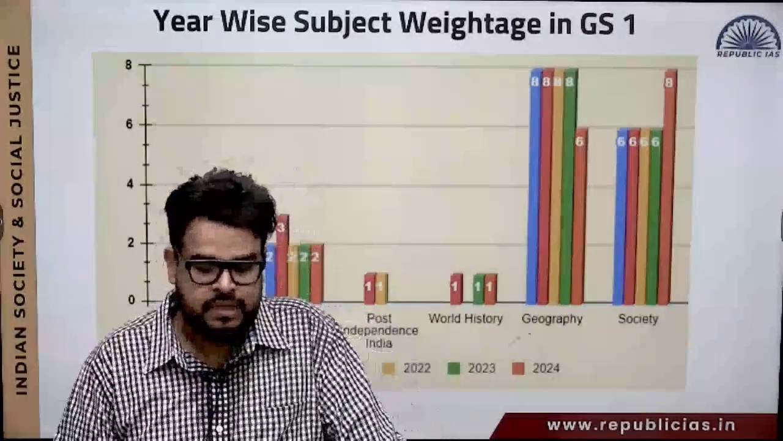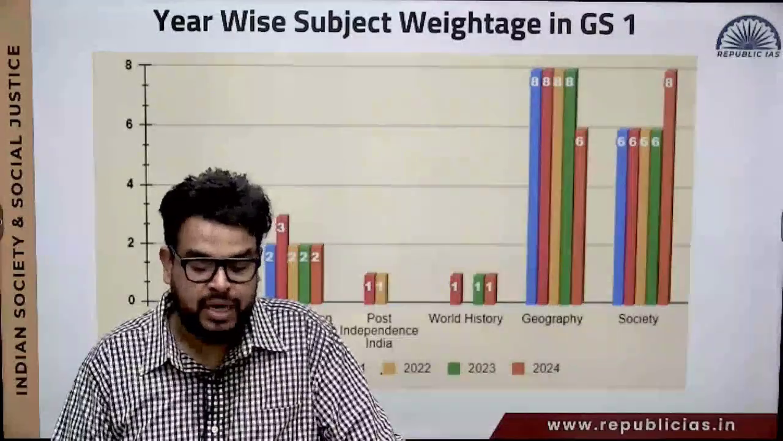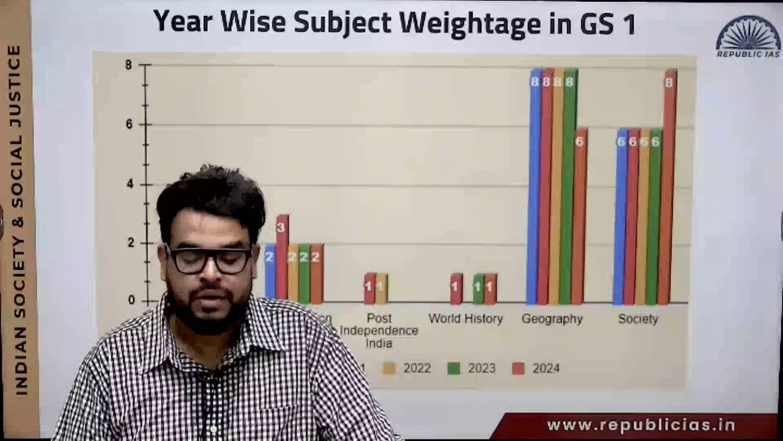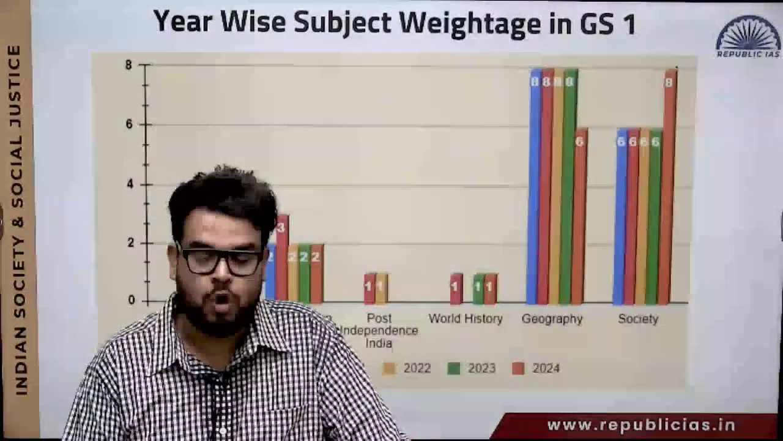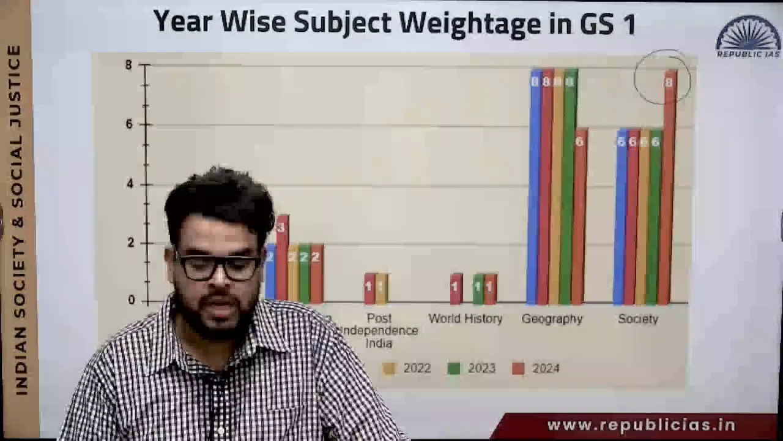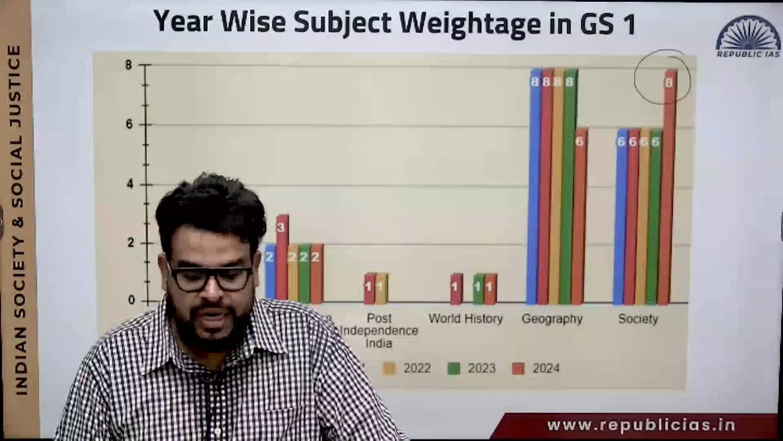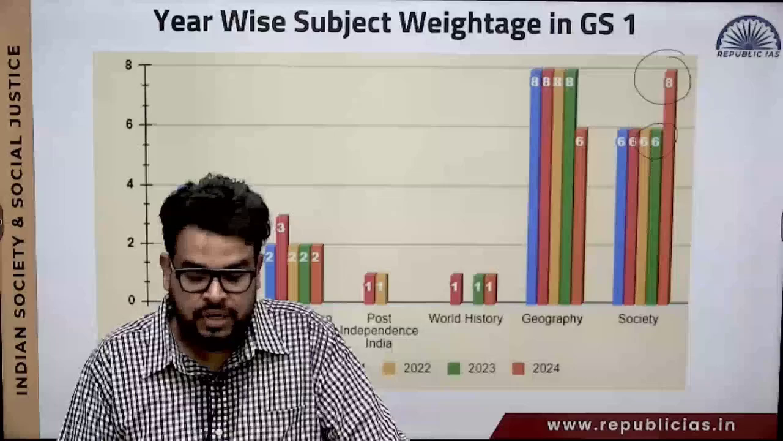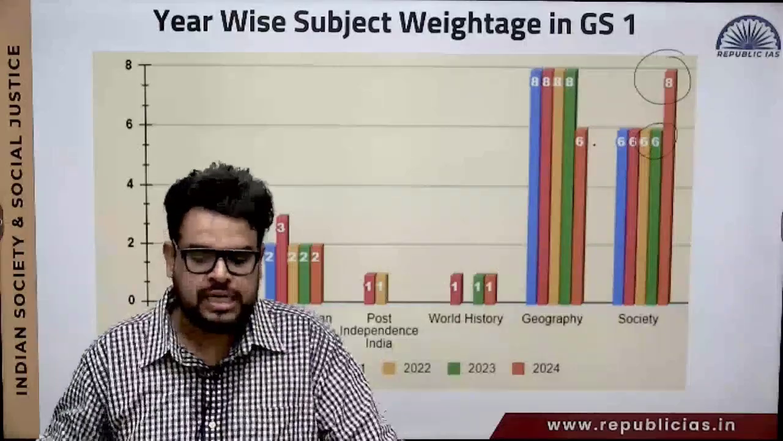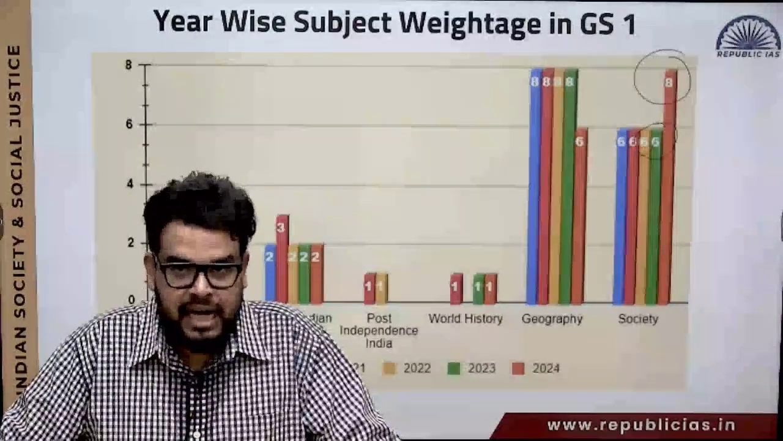So this particular slide is going to show you 2020, 2021, 2022, 2023 and 2024. You understand that in the year 2024, almost 8 questions have come from Indian society. Then in the year 2023, almost 6 questions have come. In the year 2022 also, somewhere 6 questions have come. These numbers are actually not absolute. These numbers are a little bit subjective.